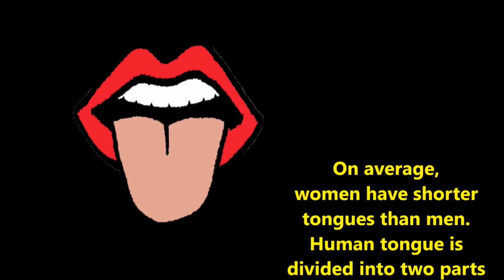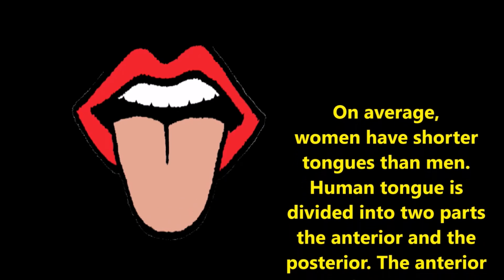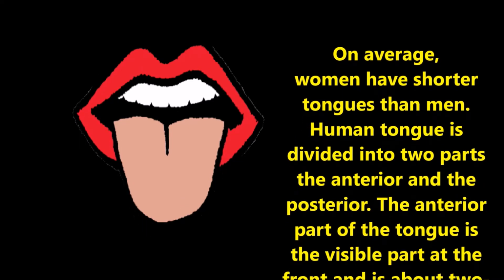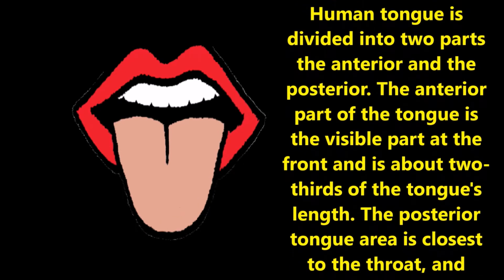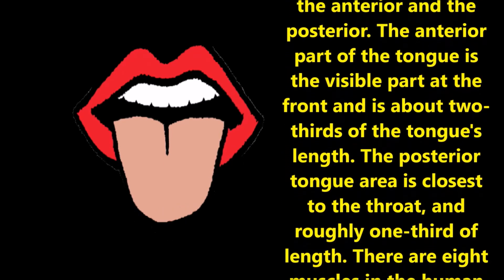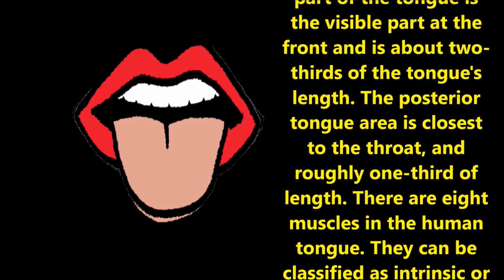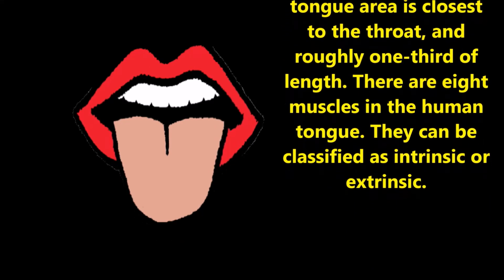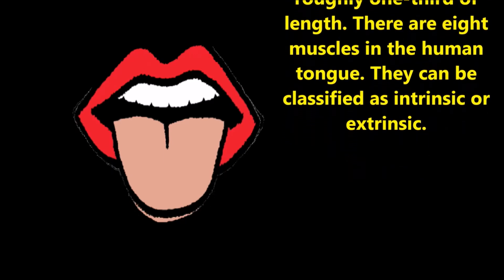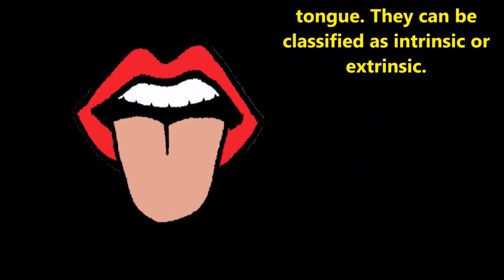The human tongue is divided into two parts, anterior and posterior. The anterior part of the tongue is the visible part at the front, and it is about 2/3 of the tongue length. The posterior area is closest to the throat and roughly 1/3 of the length. There are 8 muscles in the human tongue that can be classified into intrinsic or extrinsic.